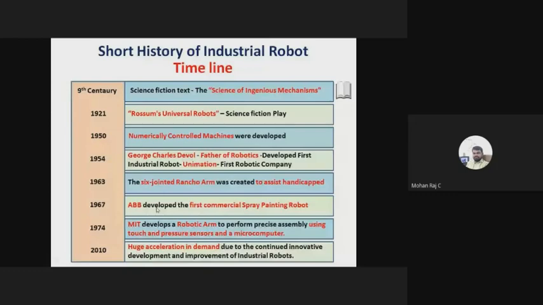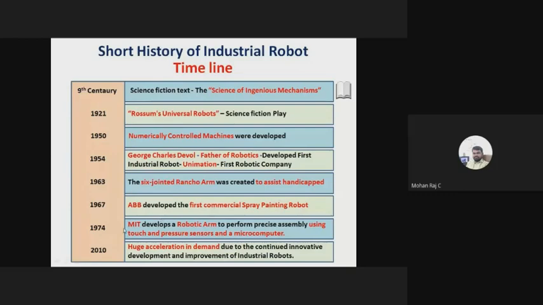Then after that, what happened? In 1967, ABB, Asea Brown Boveri, developed the first commercial spray painting robot. Right? It was not a pick and place robot. It was not a welding robot. It was the first commercial robot developed for the purpose of painting.